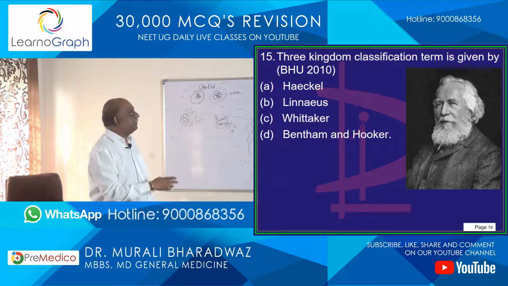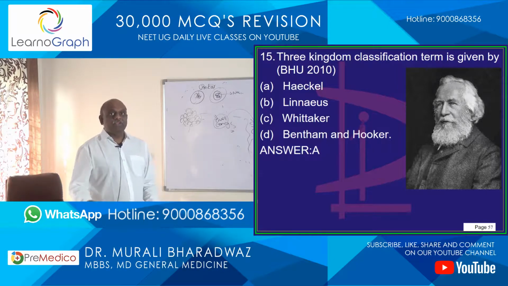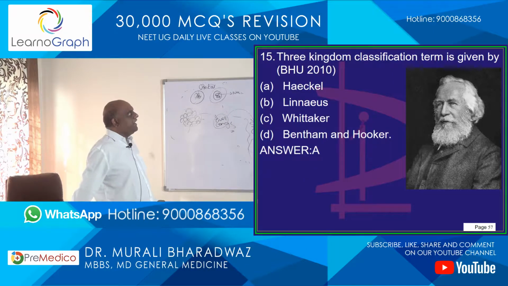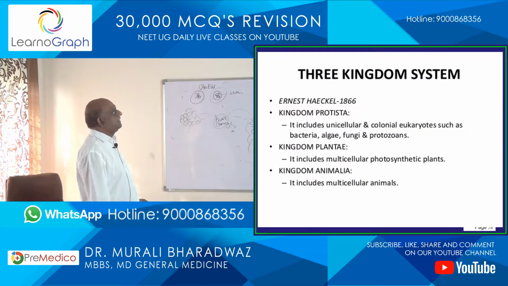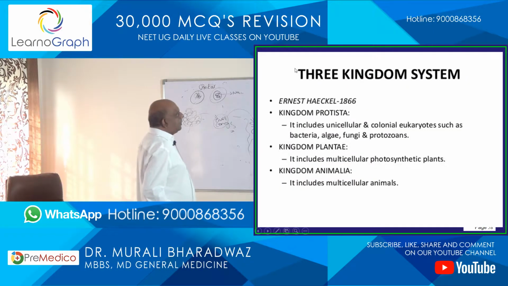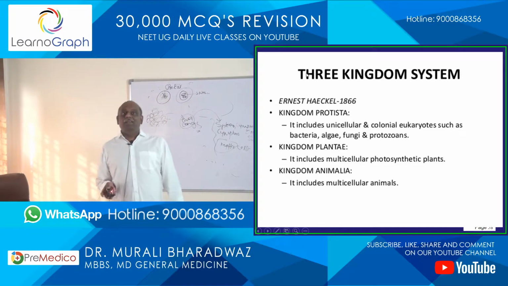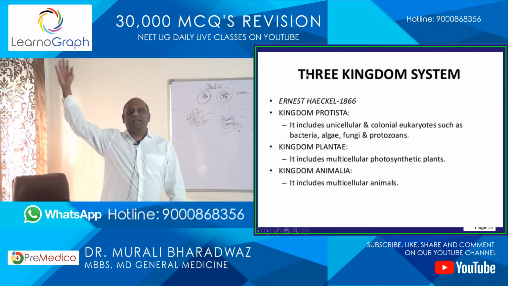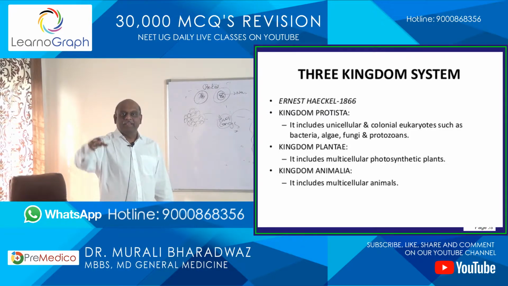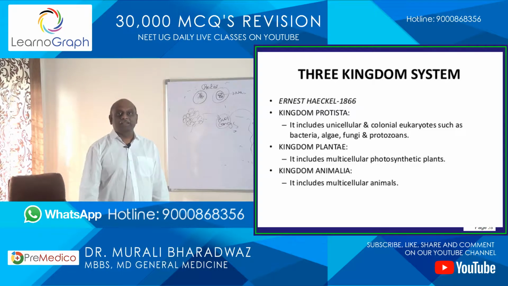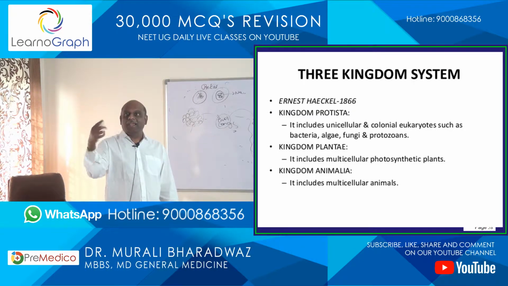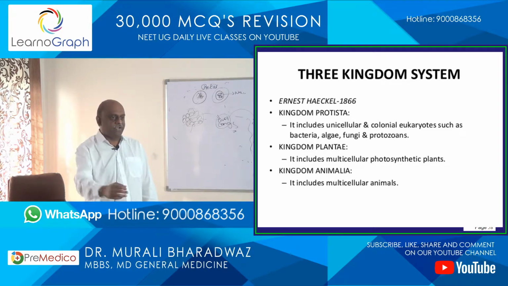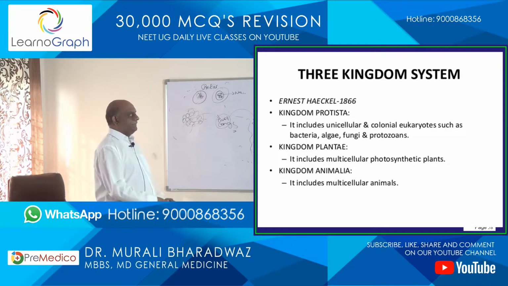Now, 3 kingdom classification. Who is that great man who proposed it? It was Ernst Haeckel, the one you need to remember for 3 kingdom classification. So, how will you remember? Haeckel discovered 3 kingdoms. Zia-ul-Haq is the president of Pakistan. Haq, H-A-K, how many letters does it have? 3 letters. So 3 kingdom classification is Haeckel, is what you should remember.